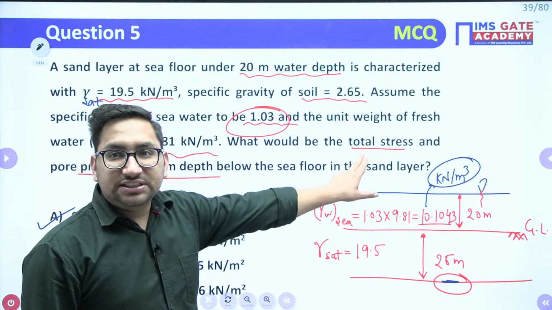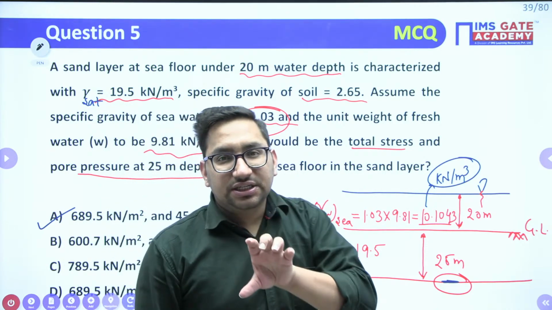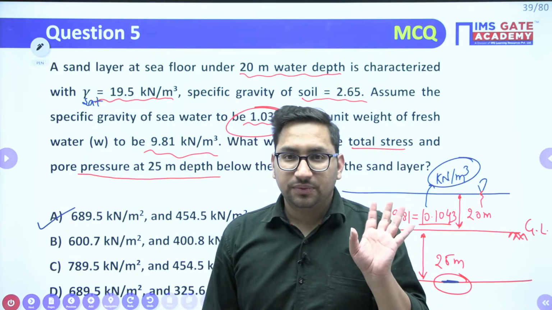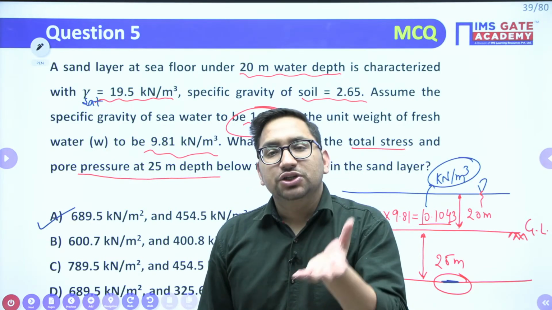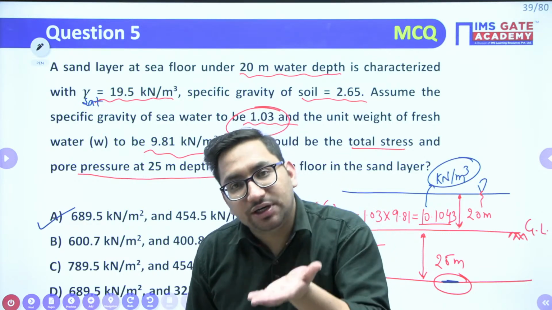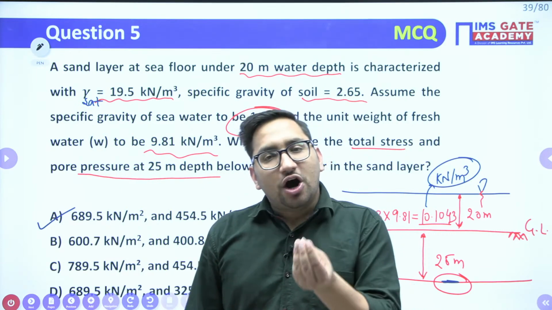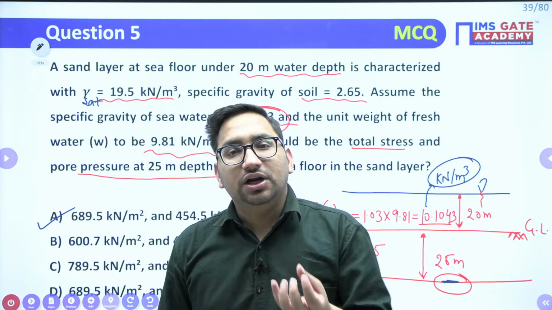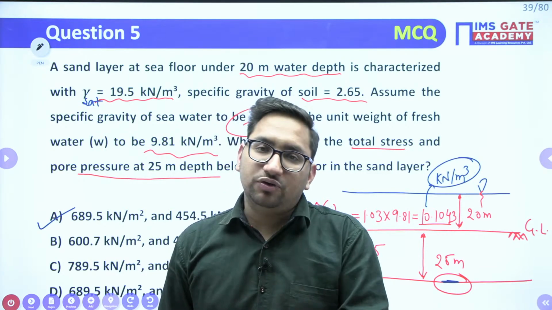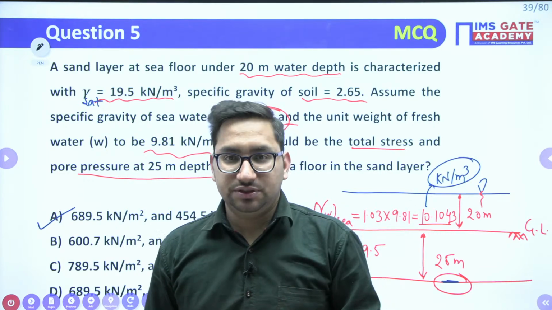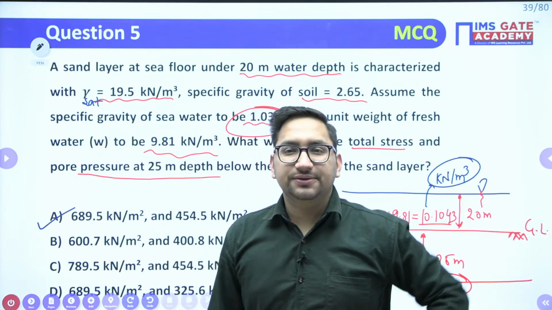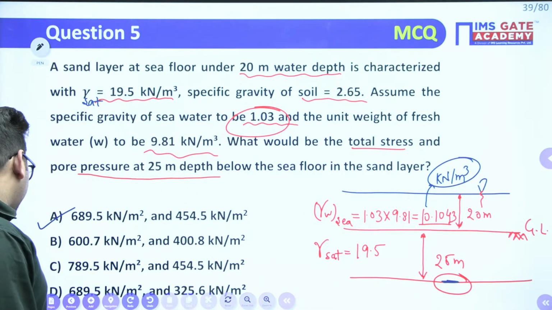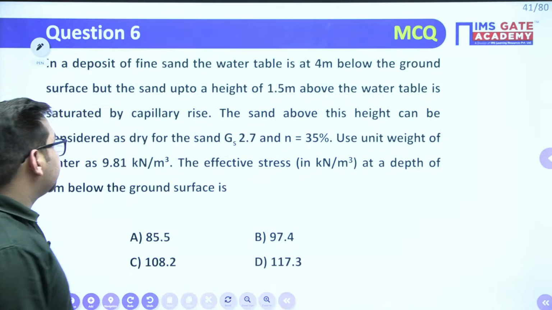We need total stress. We know that in total stress, the weight will be due to weight of solids plus water. So in that case, you have to take the saturated weight. Clear? If we talk only about the stress which gets transferred due to the solids, in that particular case, you have to consider the gamma submerged value. I hope it is clear. Right? Now, try our next question.